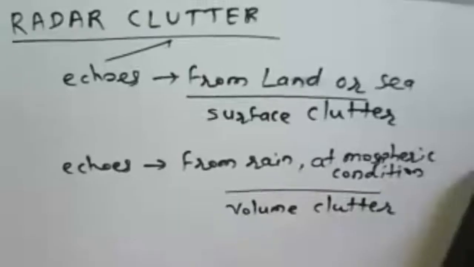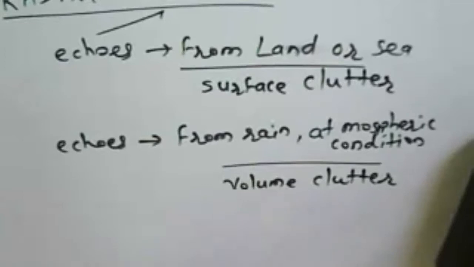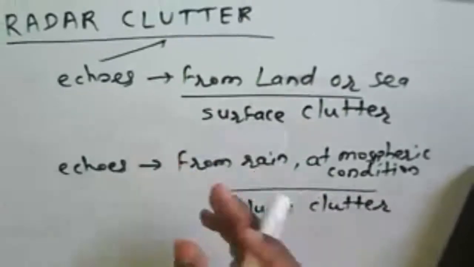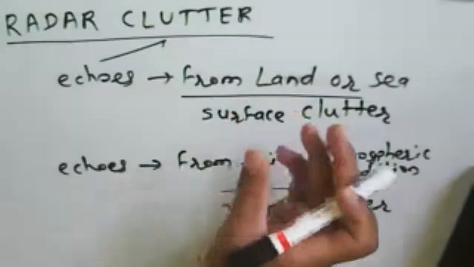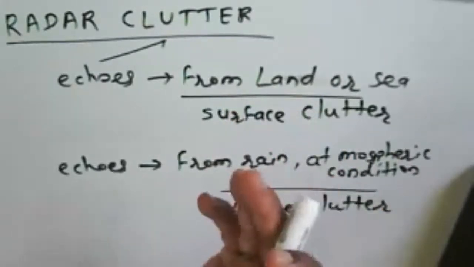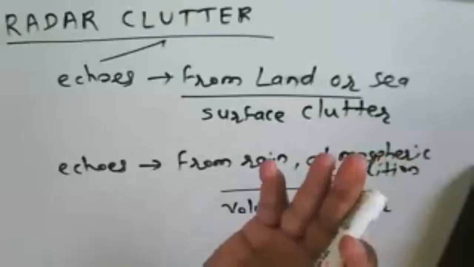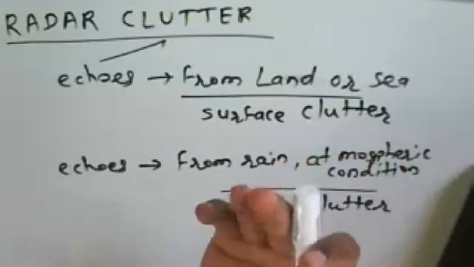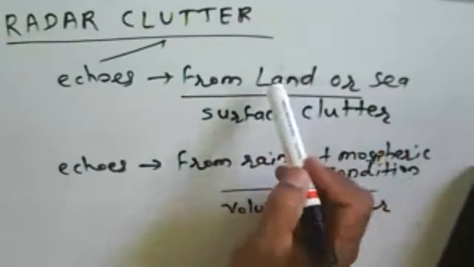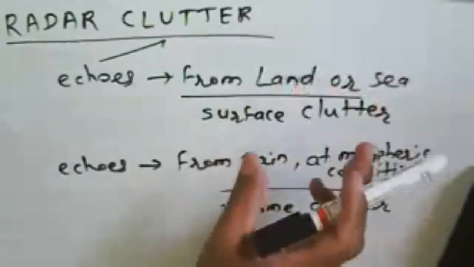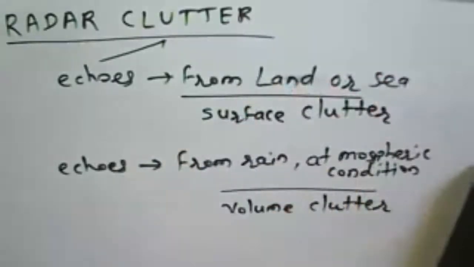And a radar is getting echoes from this land or sea or from this field. So what will be the portion of that particular land area? In general, whatever echo is received is from the land, meaning the signal sent by the radar is reflected from the land.